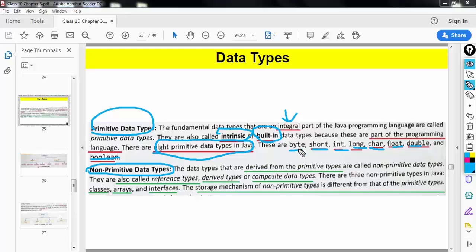So all these different data types allow us to create variables. Okay, we'll be discussing what variables are later on. So if I create a variable of byte type, I can store a byte kind of data. If I create a variable of short type, I can store short type of data. So this is just a brief hint.